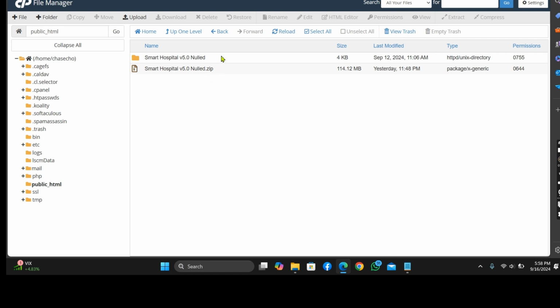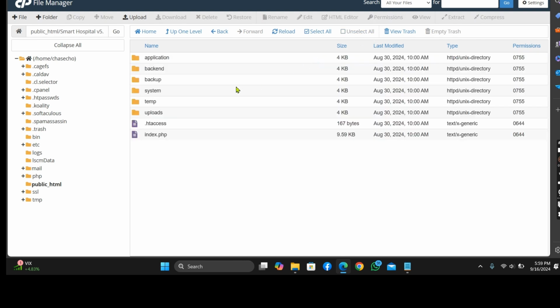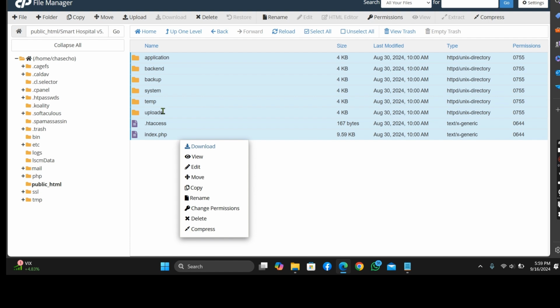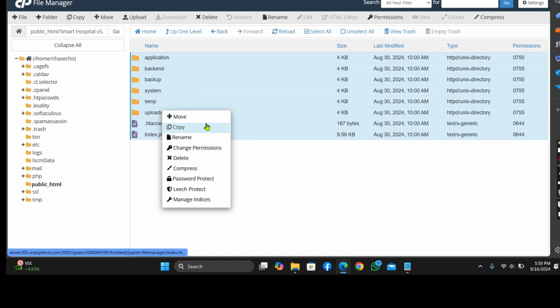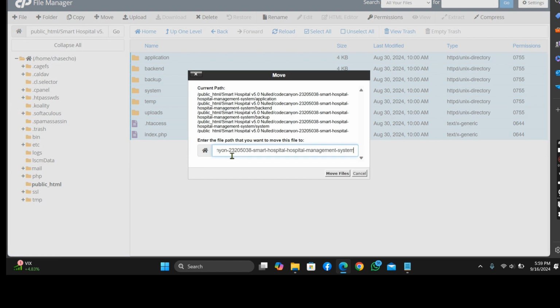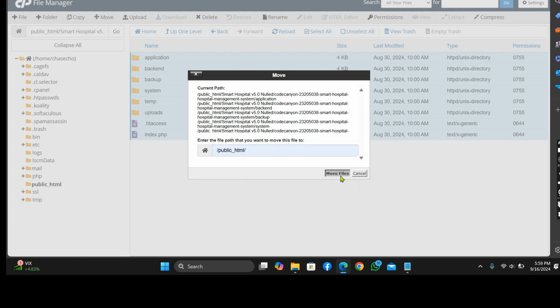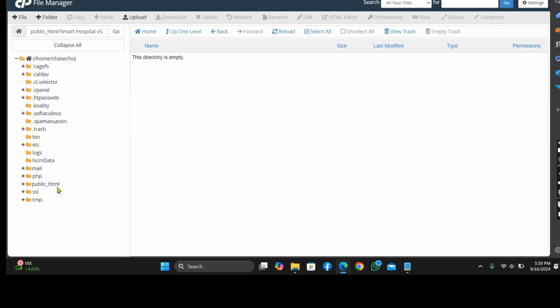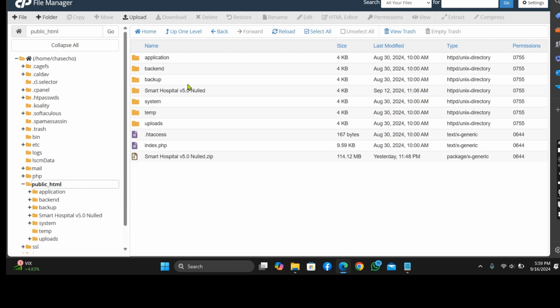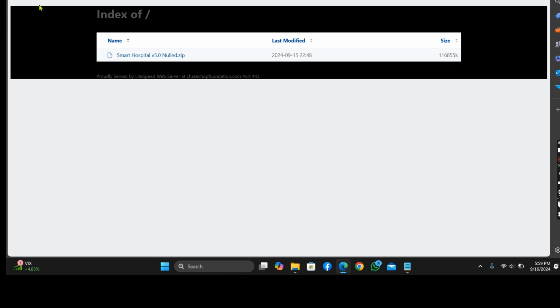Now as you can see, there is another folder here. You just need to click on this folder, click on this other folder, select all these files and move them to your public HTML. Now let's check our public HTML. As you can see, here are the files. Now let's go and check this live.